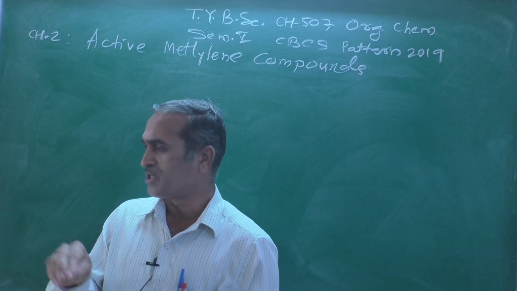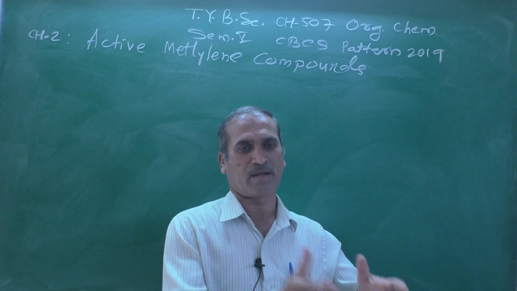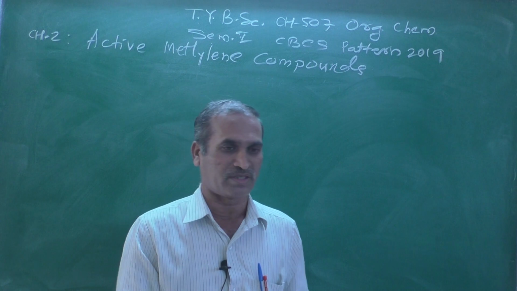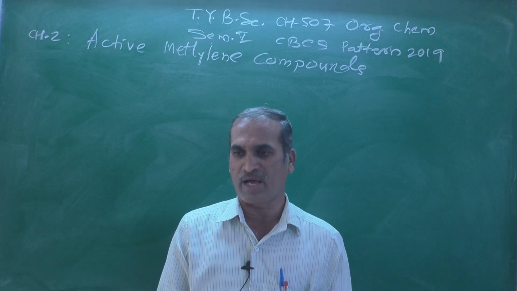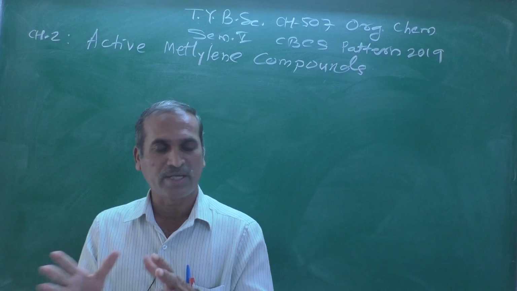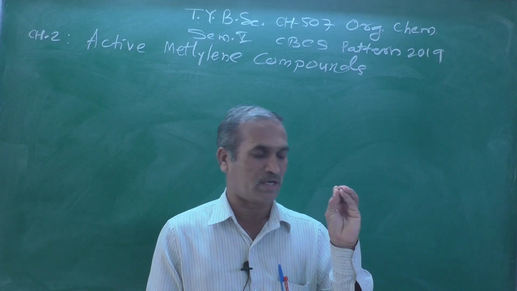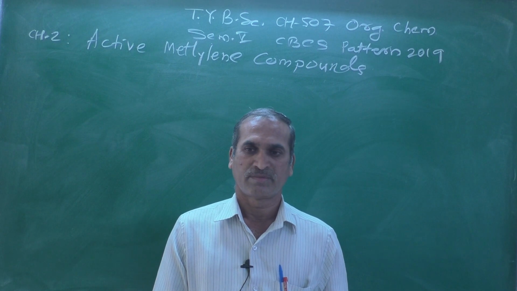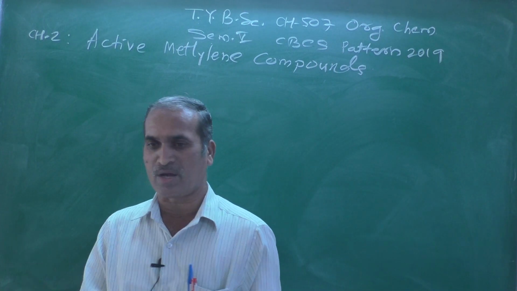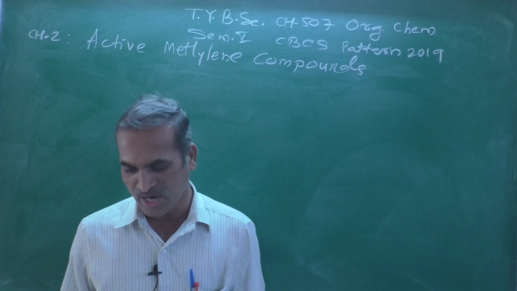There is distribution of electron density on the carbon as well as the oxygen atom, and such species or reagents are generally termed ambident reagents. Ambident reagent means the negative charge is present on 2 atoms such as carbon and oxygen.